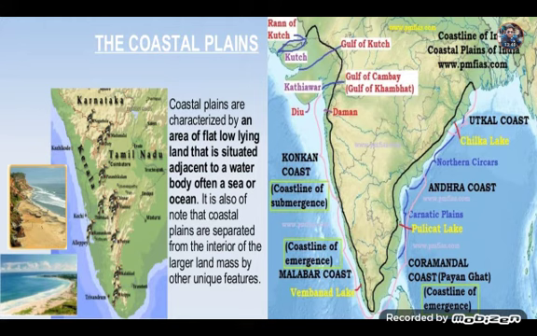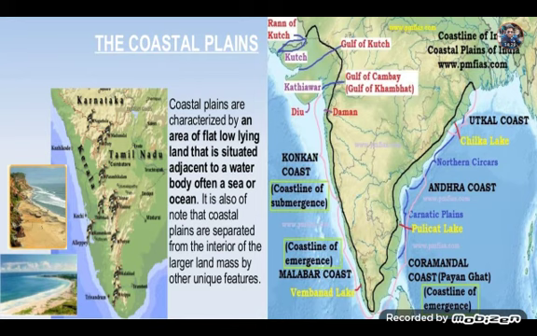It is also of note that coastal plains are separated from the interior of the larger landmass by other unique features. So look at the map. Just as you see the western coastal plain, you will find the Konkan coast. Then to the south of the Konkan coast, it's not mentioned, but that is the Karnataka coast, and the southernmost coast is the Malabar coast.